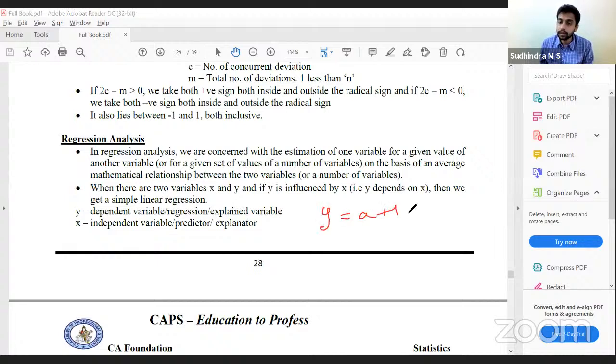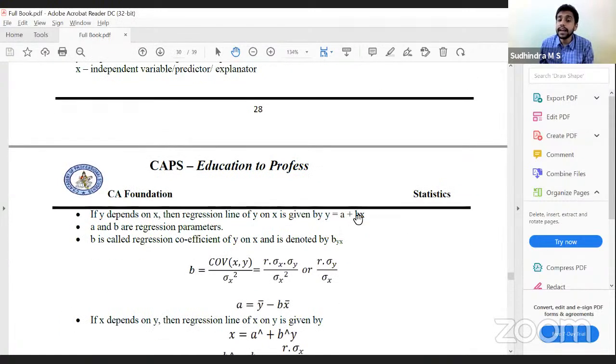Y is equal to a plus bx. Correct. Y is equal to a plus bx, and this b is called byx. Correct. Regression equation of y on x. Regression coefficient of y on x. Here a and b are the parameters. B is called the regression coefficient of y on x, denoted by byx.